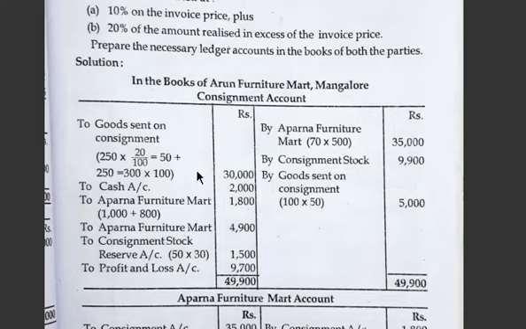For 100 units how much? So it is 30,000. Then expenses incurred by the consignor 2,000. Then Aparna has incurred certain expenses, that is 1,000 plus 800. Here the excess, the amount at which they will be sending above cost, will be transferred to the stock reserve account. Okay, that is, see, 50 rupees excess price, and the cost is 250. So that you have to calculate here.